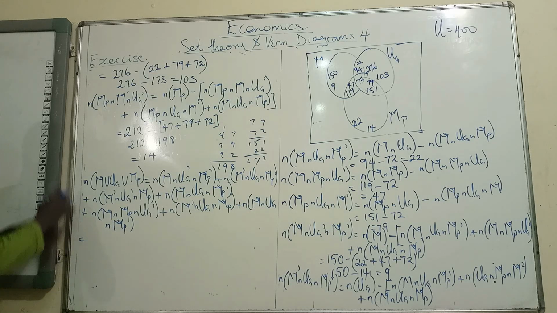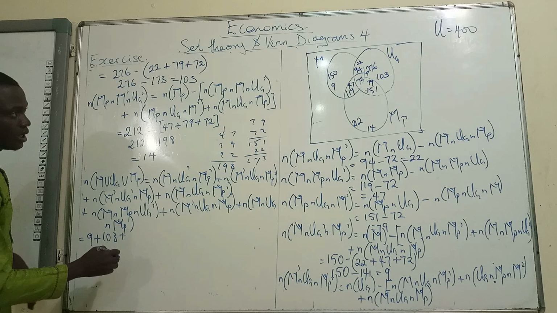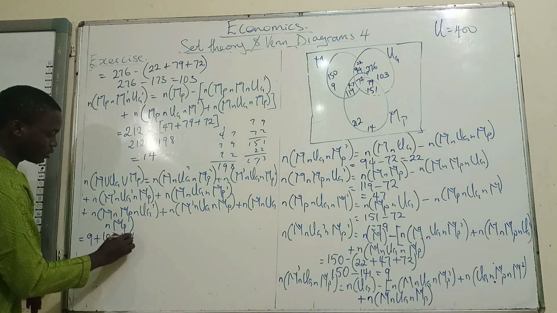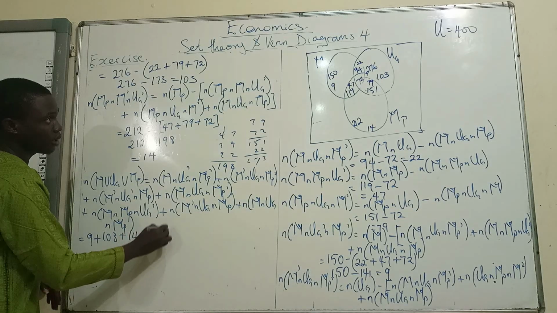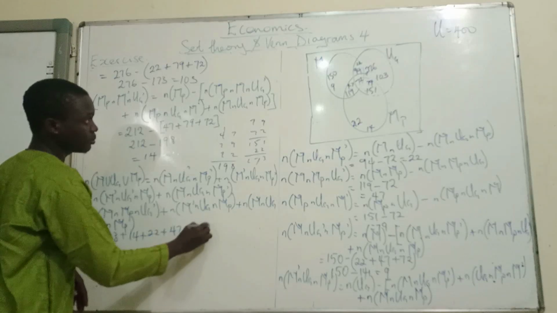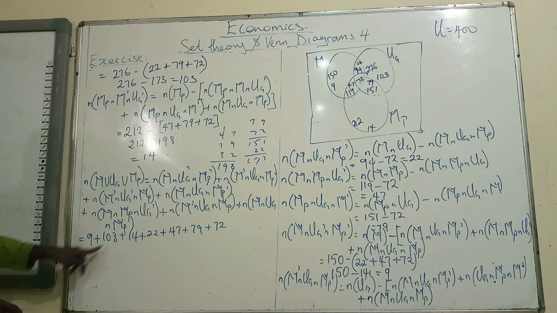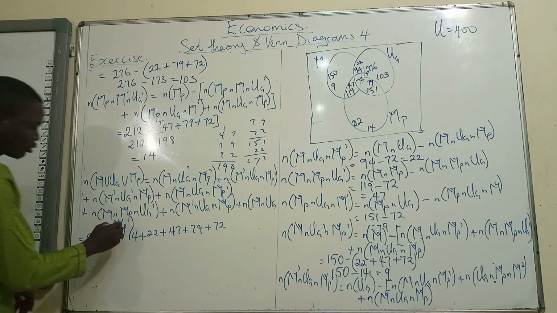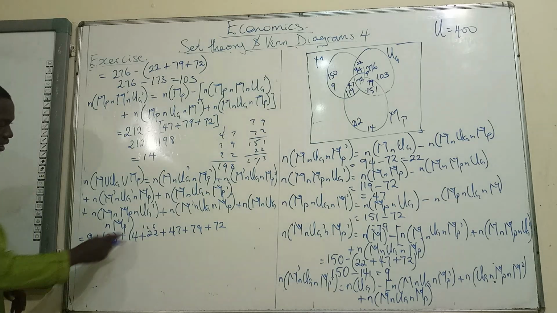So now we write the values out. So cardinality of people that belong to at least one of these categories then becomes 9 plus 103 plus 14, not 212 now, plus 14. So we are done with that. Then married undergraduate 22 plus 47 plus 79 plus 72. Okay, so 9 plus this is going to give us 112. So 112 plus this will give us 126. So 126 plus this will give us 148.